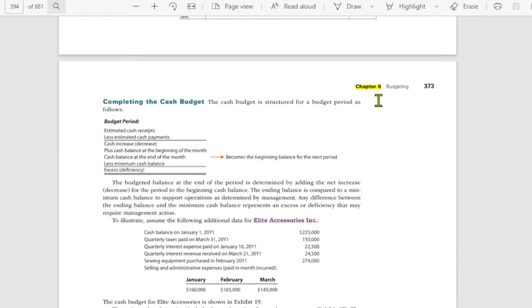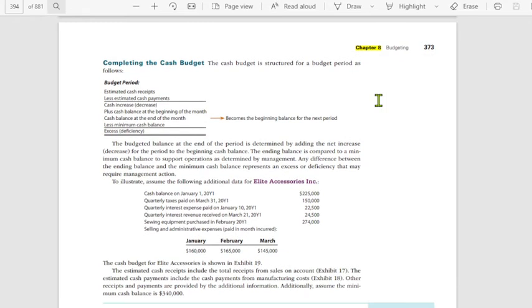Now let's complete the cash budget. How do we complete this? Under the budget period, we look at the estimated cash receipts minus the estimated cash payments. That would be your cash increase or decrease. Kasi kung negative yan, cash decrease yan, kung mas malaki yung cash payments. Then, cash increase plus cash balance at the beginning of the month. That would be your cash balance at the end of the month.